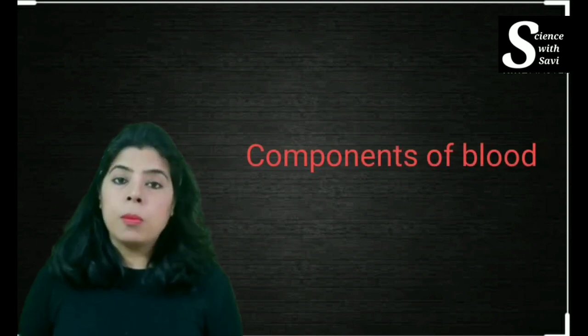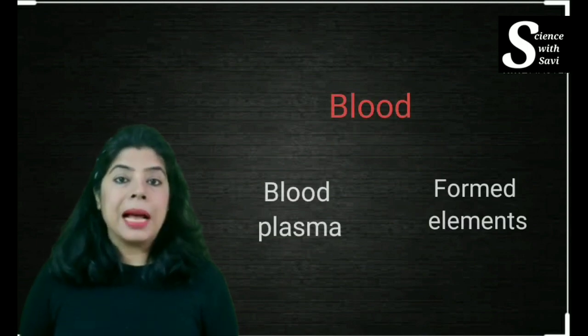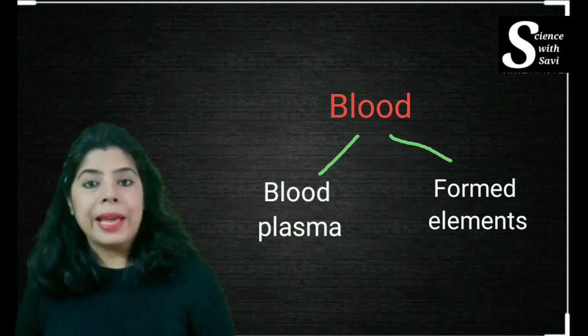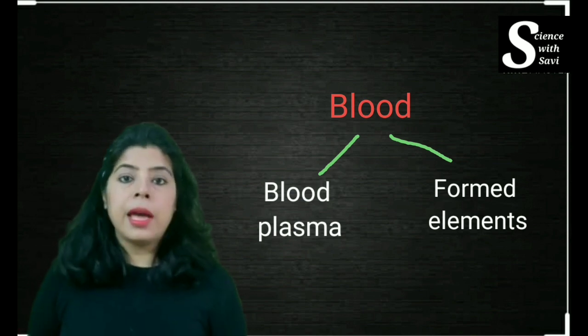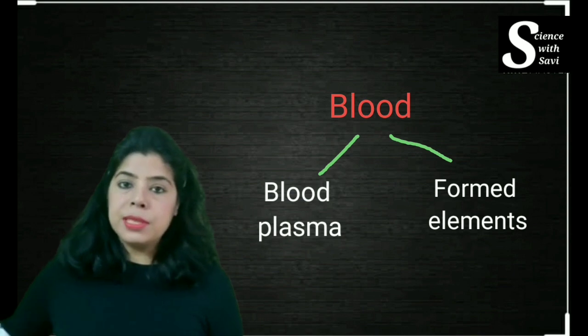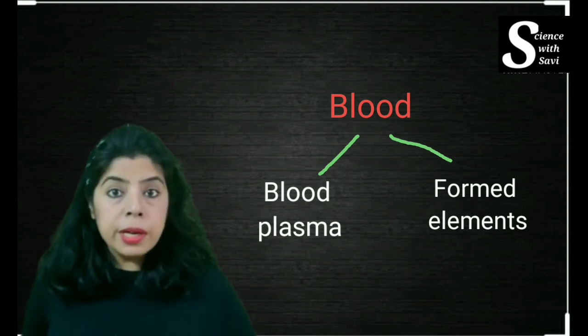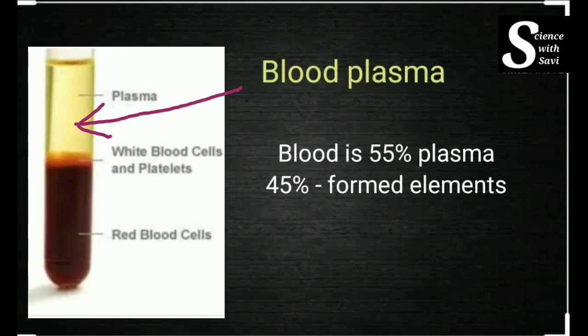We can divide the blood components into two parts. The blood contains the liquid part, that is the blood plasma. It is the extracellular matrix, and then there are the formed elements. Okay, so blood plasma and the formed elements. You will see here it is also being discussed on the board in the form of this flow chart. You can note it down when I am explaining this. The blood is 45% formed elements and 55% blood plasma.